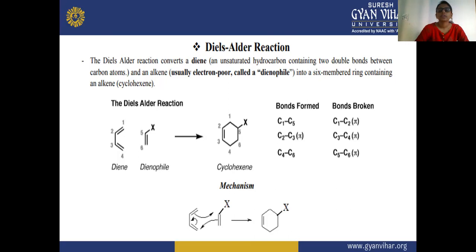After that, the cyclohexene is formed, and in the cyclohexene you can see the bond formed between the second carbon atom and the third carbon atom. In the mechanism also you can see the bonds shifting from this position, and there is a formation on the second carbon atom.